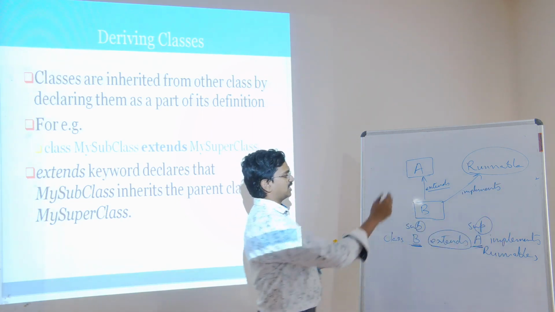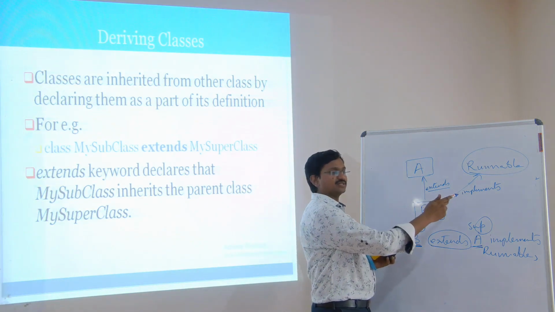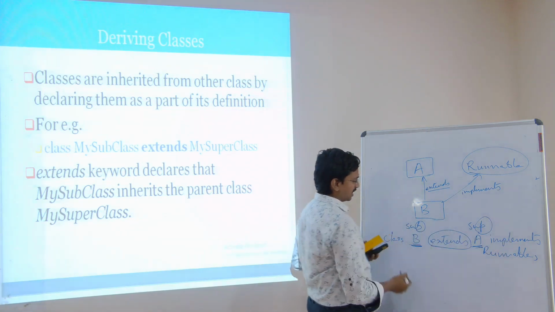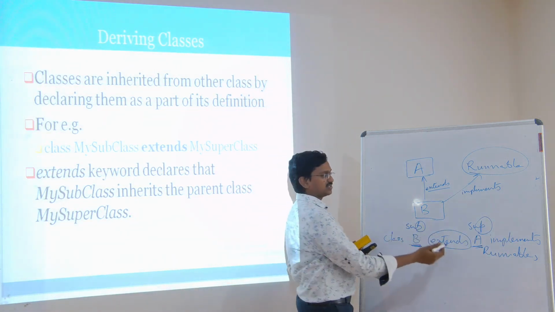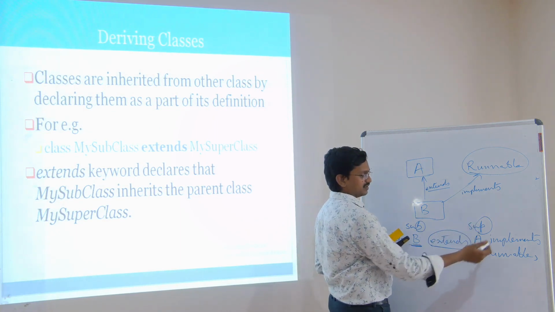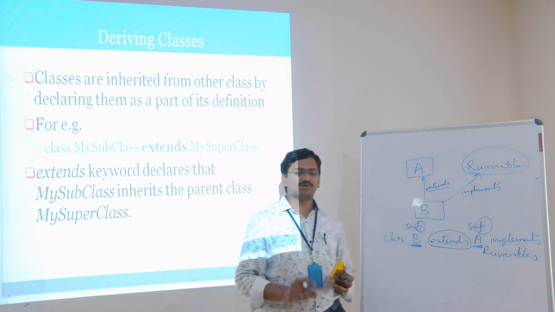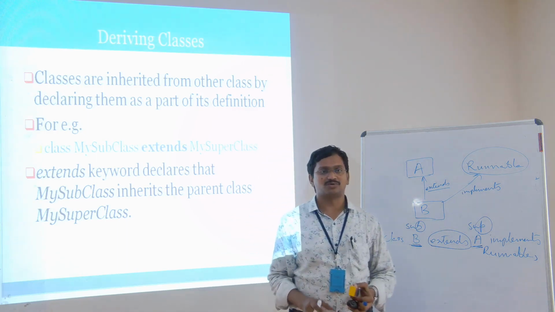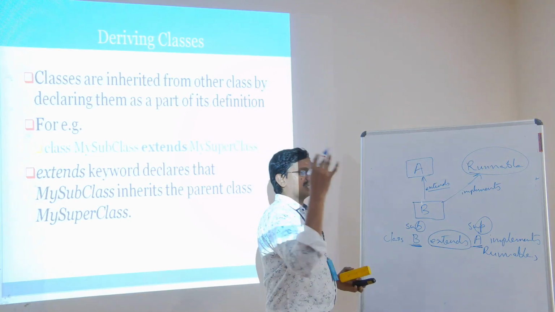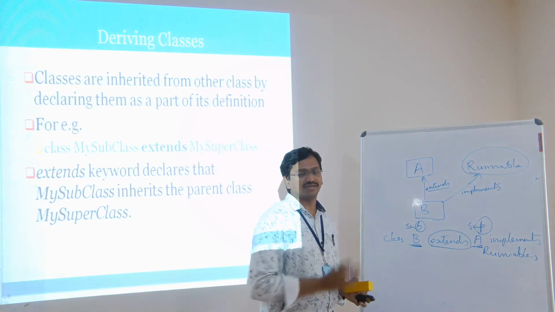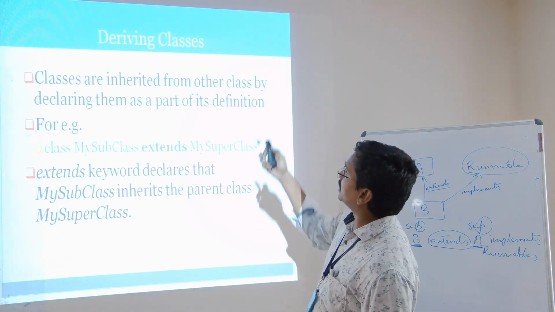So for a class, you have to use the extends keyword, and for an interface, you have to use the implements keyword. It's simple, like this: class B, which is a subclass, extends a superclass A and implements the Runnable interface. So this is how to write code for inheriting the properties of a superclass or an interface by a subclass or a child class. So this is simply how to derive classes.